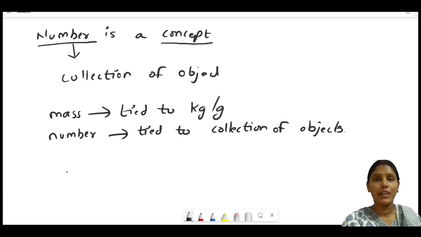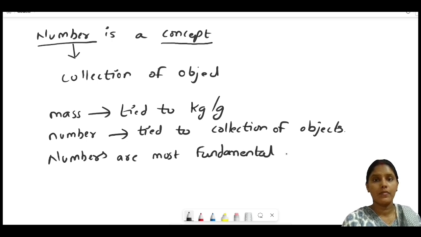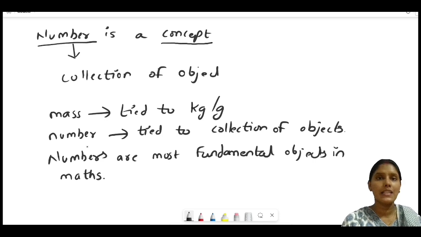Numbers are the most fundamental objects in maths. We don't have a foundation in maths because we have to define number as a concept, and to define number as a concept, we have to introduce grammar in maths.